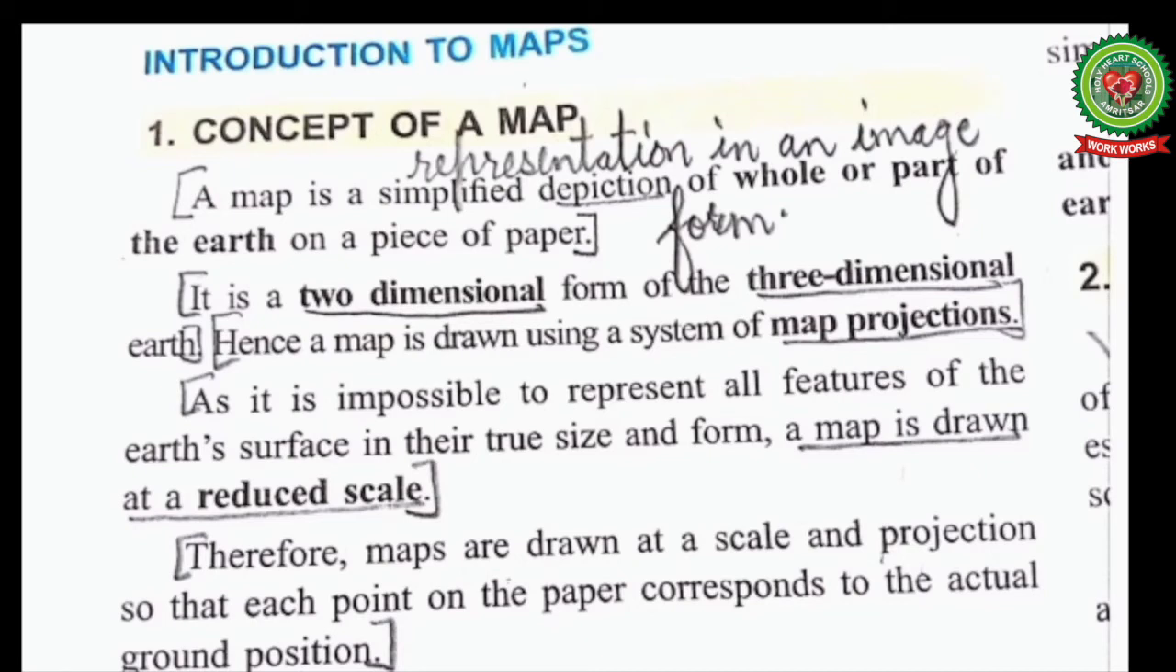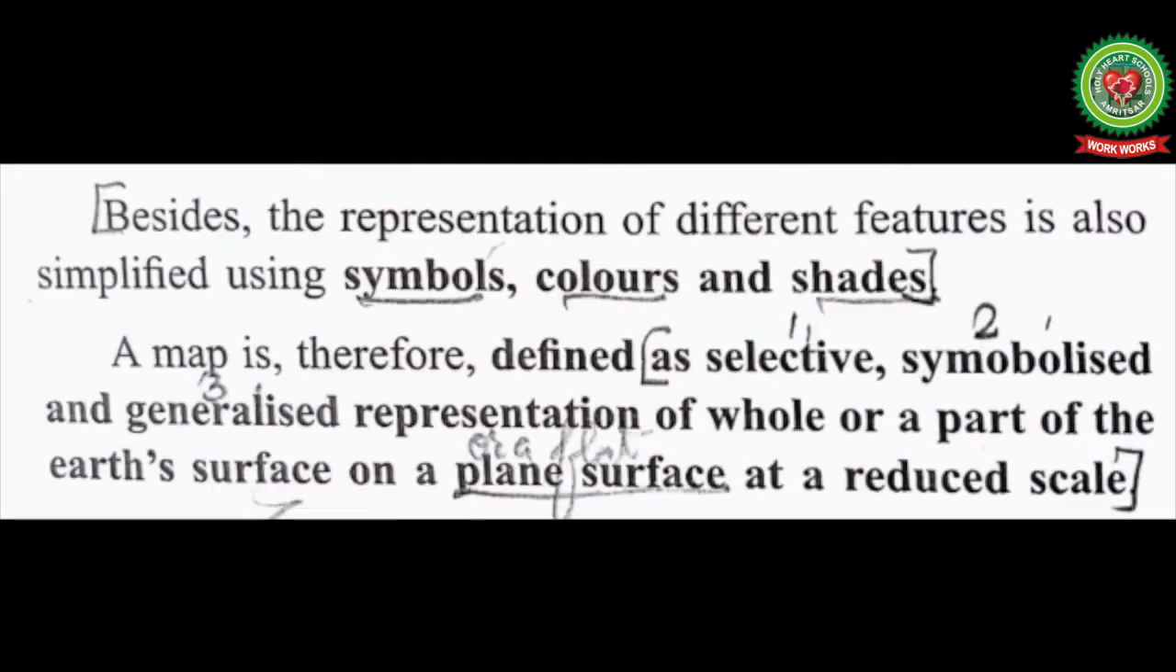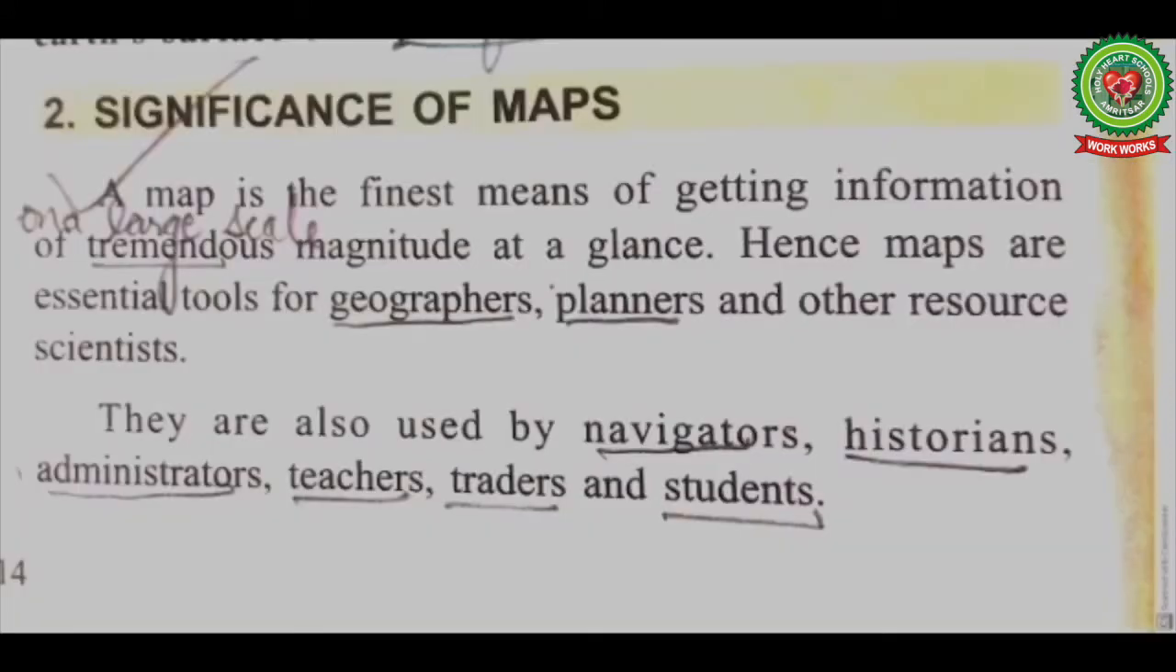It is impossible to represent all features of the Earth's surface in their true size and form. A map is drawn at a reduced scale. Therefore, maps are drawn at a scale and projection so that each point on the paper corresponds to the actual ground position. Besides, the representation of different features is also simplified using symbols, colors and shades. We will discuss it further. A map is therefore defined as a selective, symbolized and generalized representation of the whole or a part of the earth's surface on a plane, that is a flat surface, at a reduced scale.